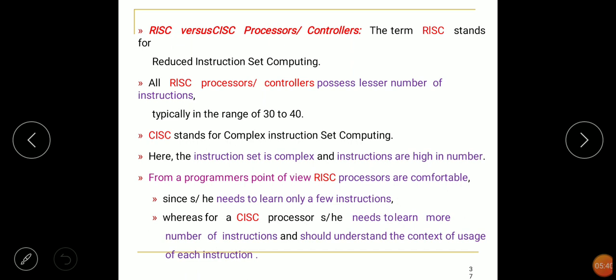Next, from a programmer's point of view, RISC processors are comfortable since the programmer needs to learn only a few instructions, whereas for CISC processors the programmer needs to learn a larger number of instructions and should understand the context of usage of each instruction. That is the difference between RISC and CISC from the programmer's consideration.